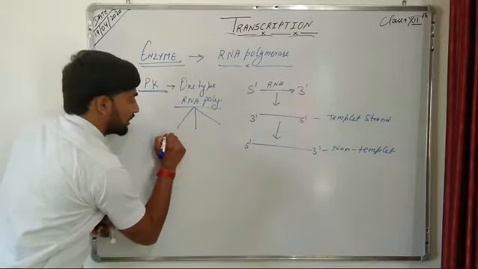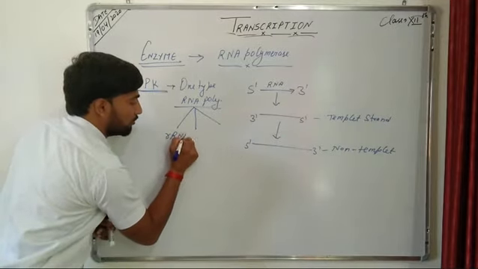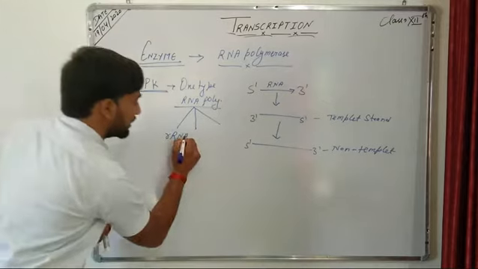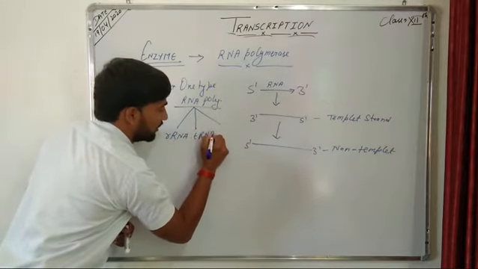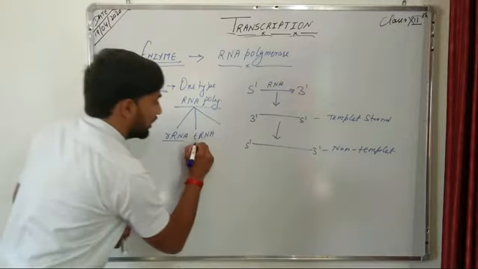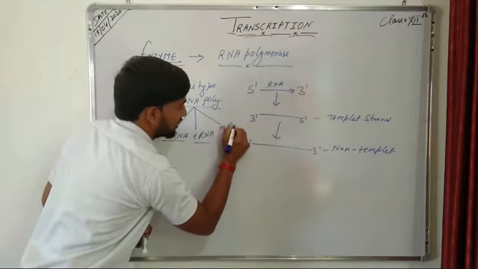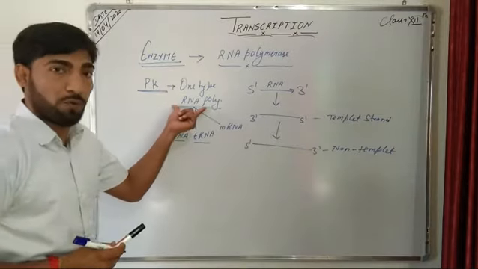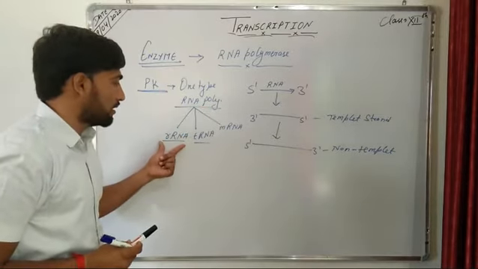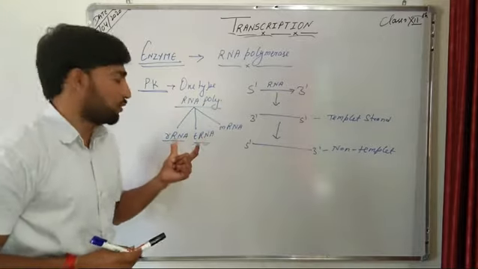That is, it synthesizes the rRNA, that is ribosomal RNA. It synthesizes the tRNA, that is transfer RNA, and it also synthesizes the mRNA.